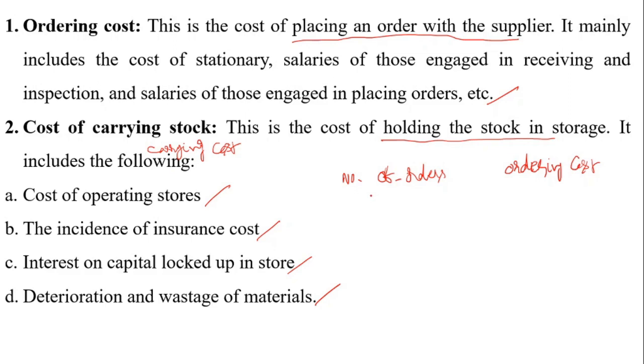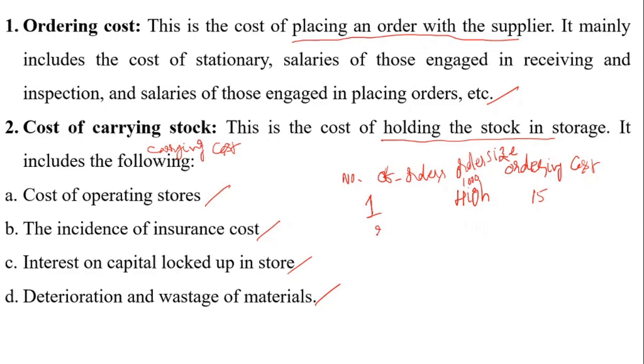When the number of orders is 1, the order size is large. Suppose we need 1000 units of raw material for one year, and we purchase the 1000 units in one order. That means our order size is 1000, which is very high. The order cost is going to be only 15 rupees. Let's take an example: for one order, 15 rupees.